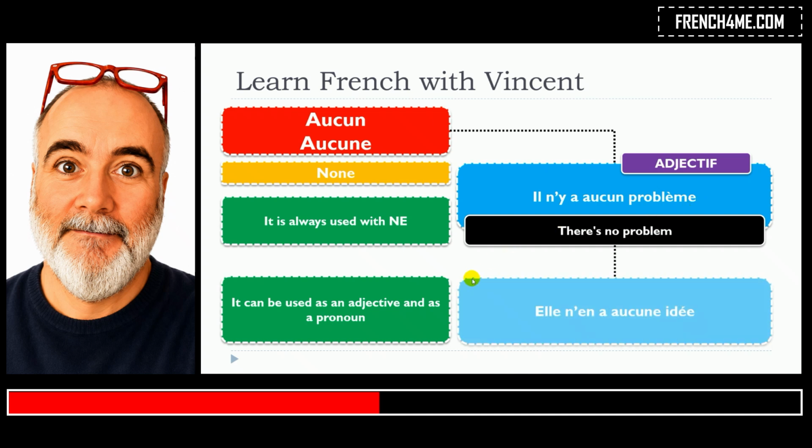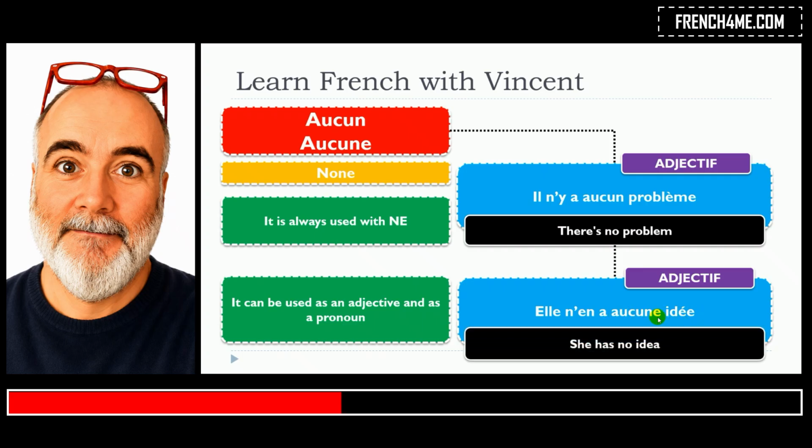So second situation as an adjective, elle n'en a aucune idée. So in that situation, aucune is connected to idée. Idée is feminine singular, so we'll take the feminine singular version here. Aucune. Masculin, aucun problème. Féminin, aucune idée. So this is when we use aucun, aucune as adjectives.